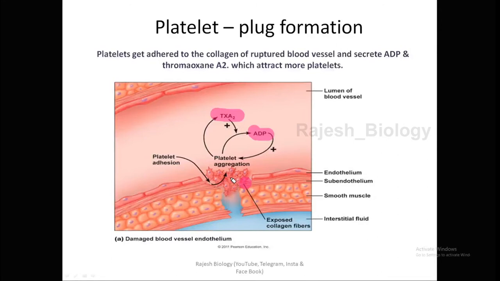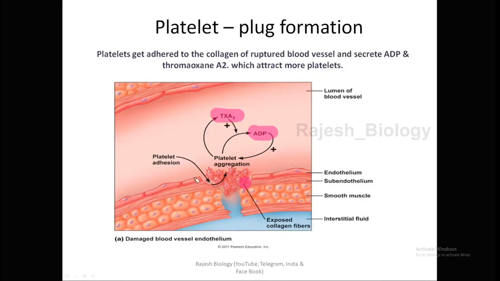activated, and activated platelets release some messages to the remaining platelets as: please come to this site, here there is injury, you have to bind with me to block the blood hemorrhage, to reduce the hemorrhage you have to bind with me. And they release some messengers, and those messengers are known as ADP and thromboxane A2, adenosine diphosphate and thromboxane A2.